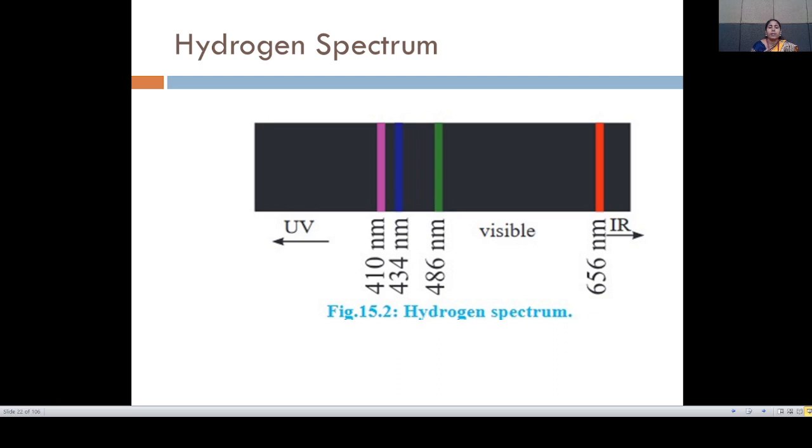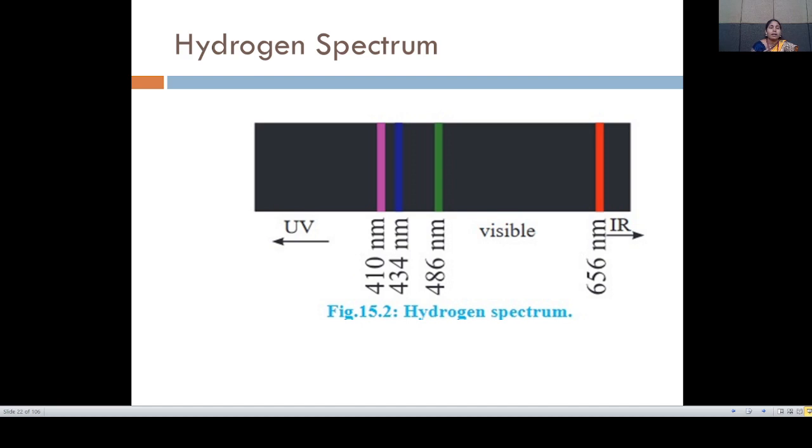So in figure 15.2, we will see the hydrogen spectrum. Here the spectrum can be mainly divided into three parts: first is UV, that is ultraviolet, then visible, and IR, which means infrared region.